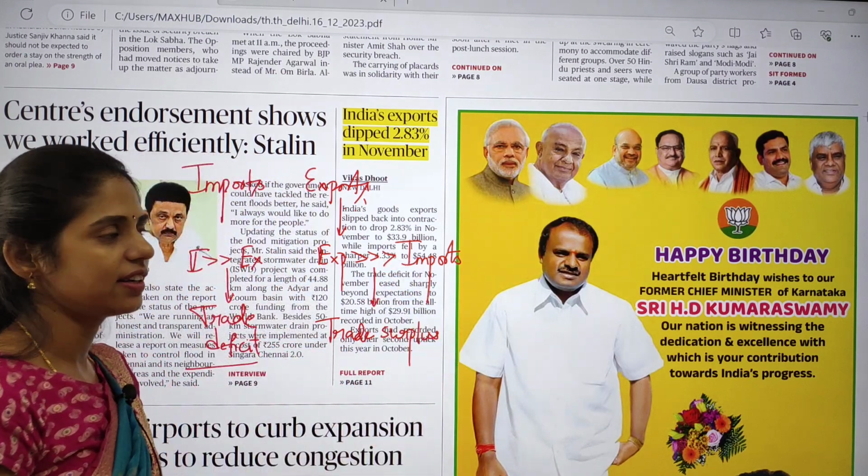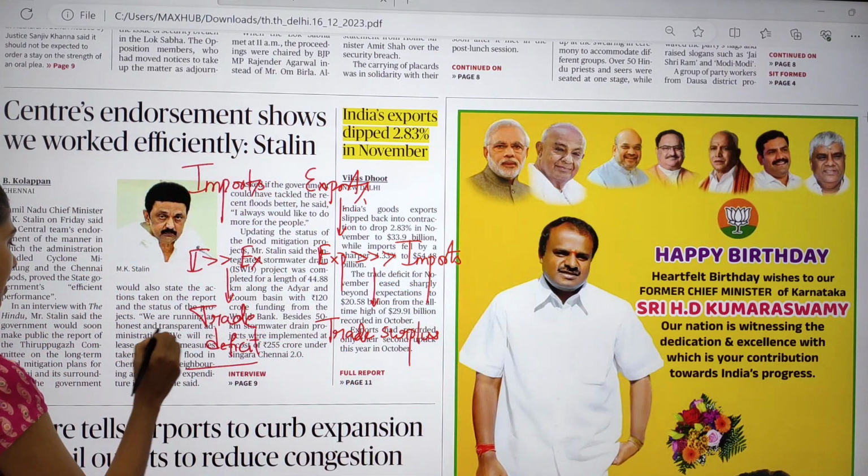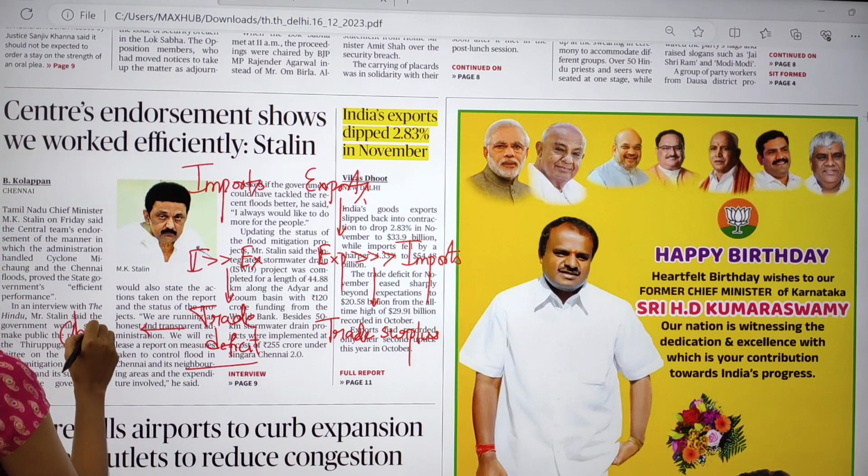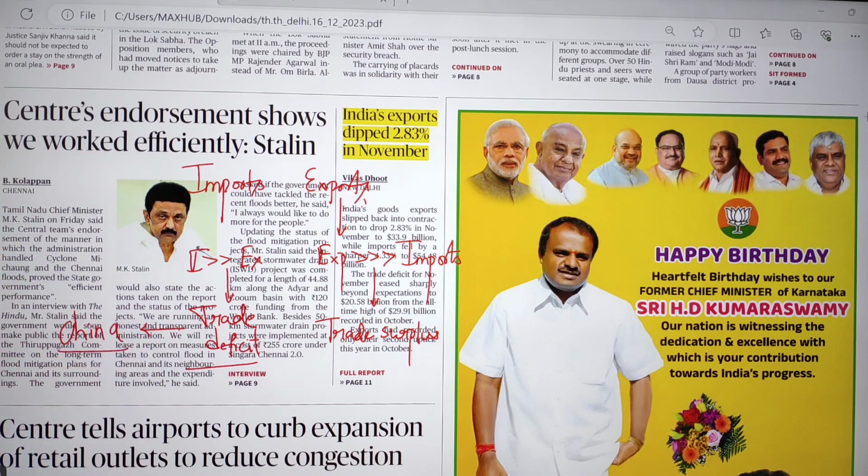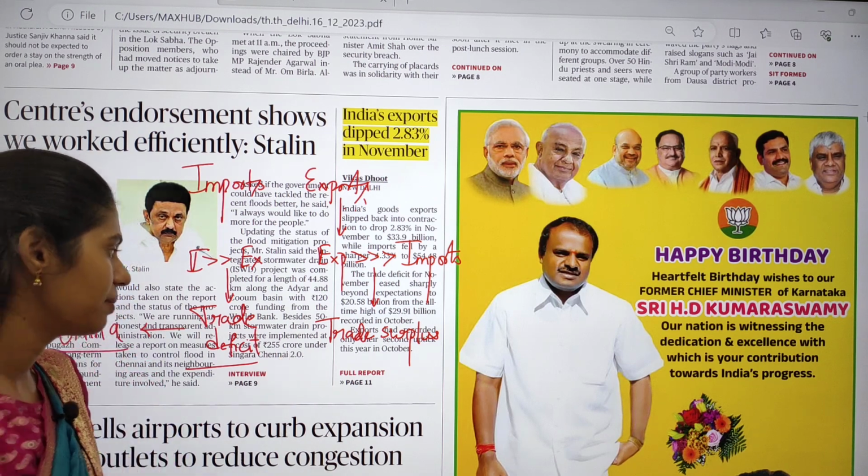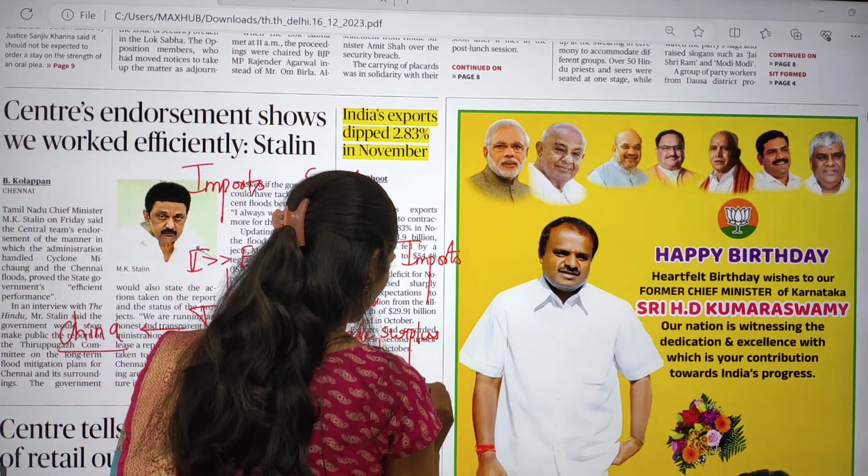So with which countries are we having this trade deficit? For example, the dragon country, China. So with China we are having this trade deficit. And with which country do we have this trade surplus? We have the US.